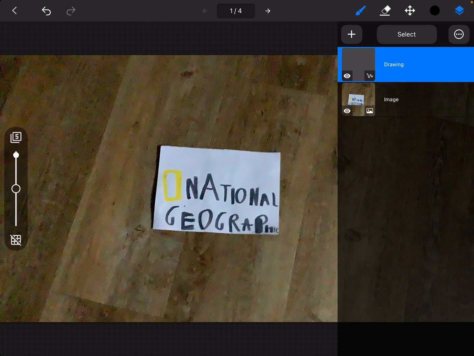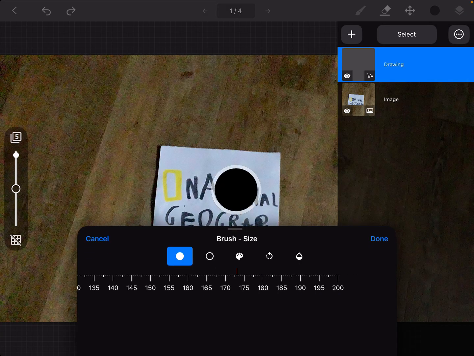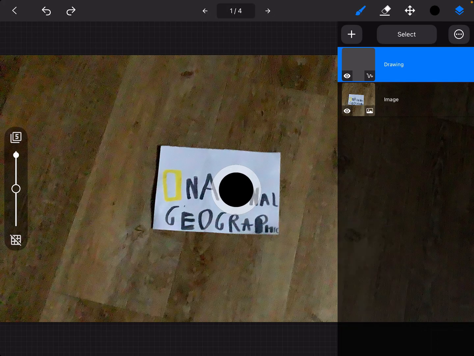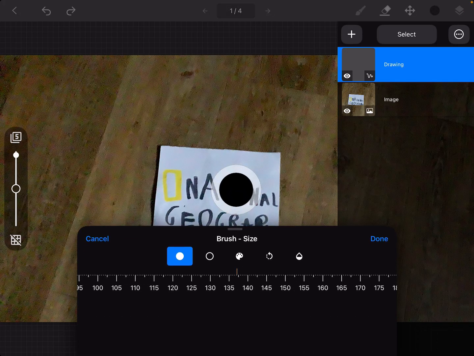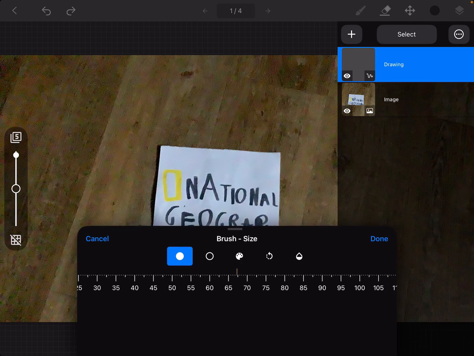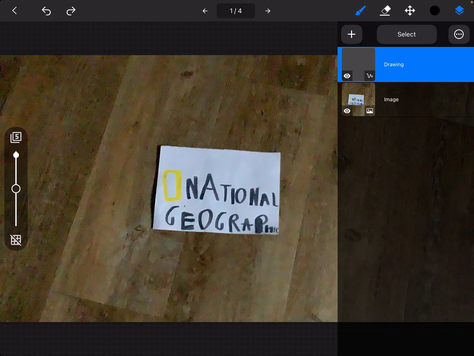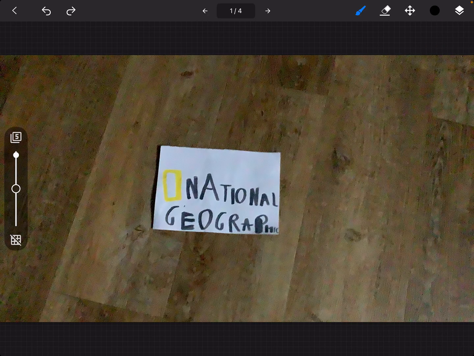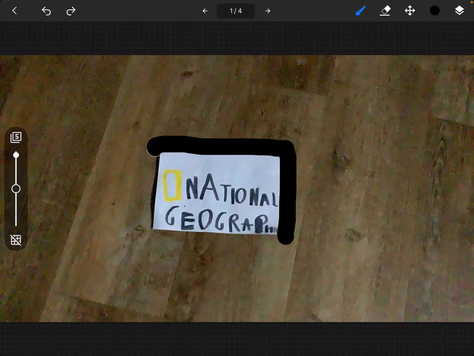You're gonna have this. So you tap on the black one and you can change the size of the brush. For now we are gonna do this. And then when you're done, just click the done button. And then when you don't want this whole adding here, you're gonna click the one with the 2 papers, for me it looks like. And then draw it all in.